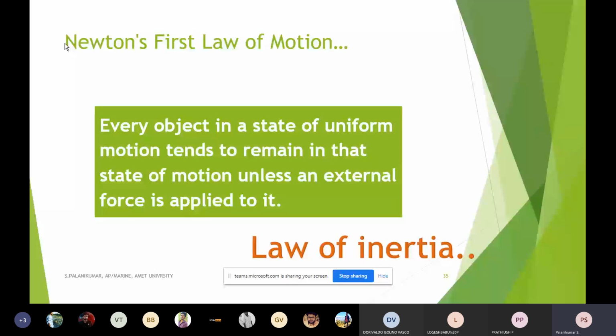Much effort, an external force, has to be applied in order to make it move. That is why it is called the law of inertia, moment of inertia. It is the dead weight of the vehicle, in addition to the gravitational force. As per Newton's first law, the vehicle in standstill wants to remain in a standstill position.